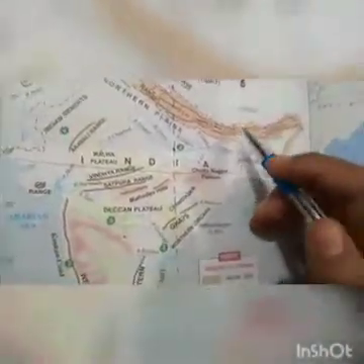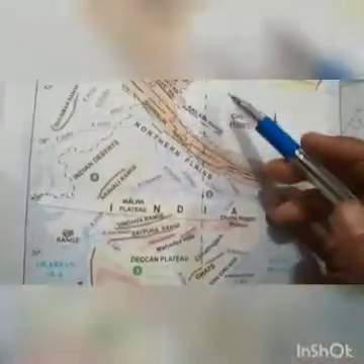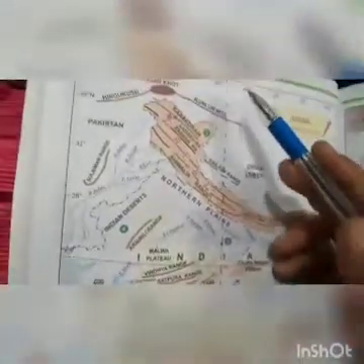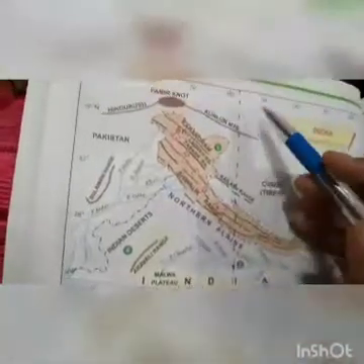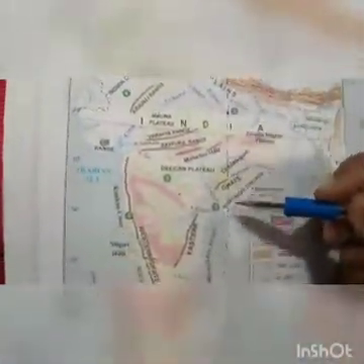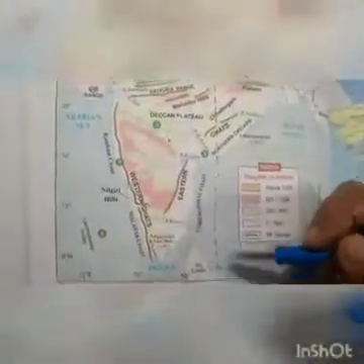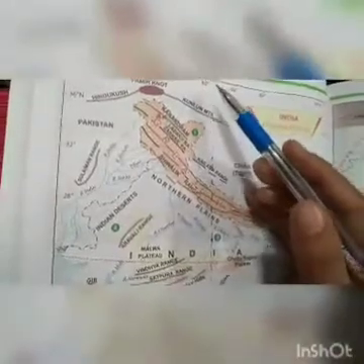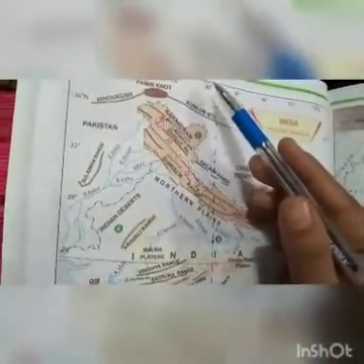Okay, one important longitude is there. This is India's standard meridian. This longitude is very important. This is 82.5 degrees east longitude, which is taken as the standard meridian of India. So this is 80 degree, then 81 degree, 82 degree.